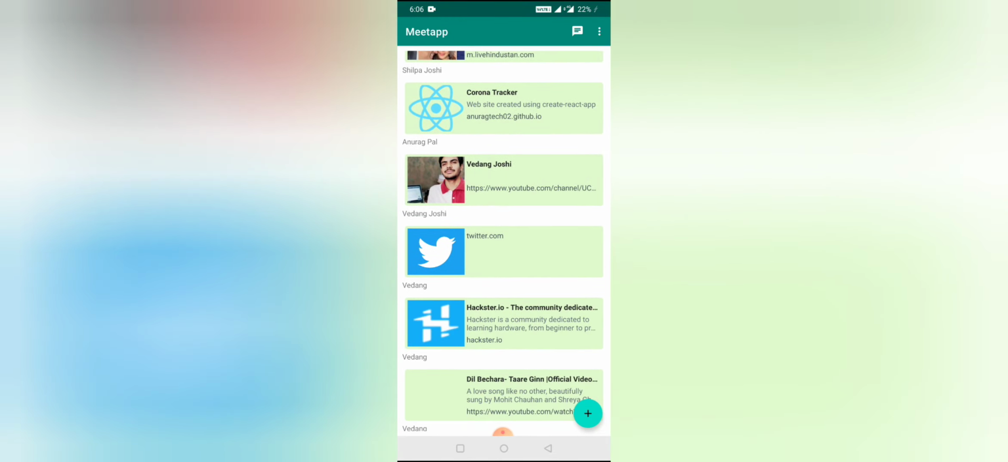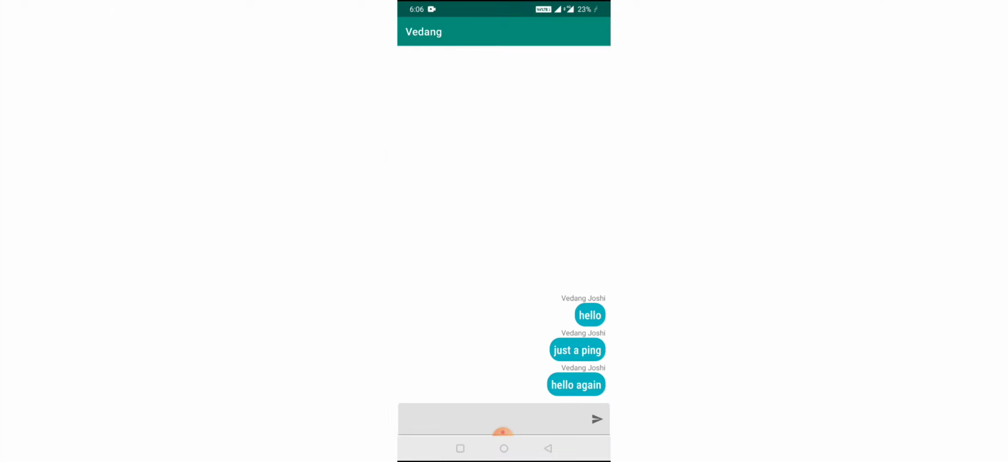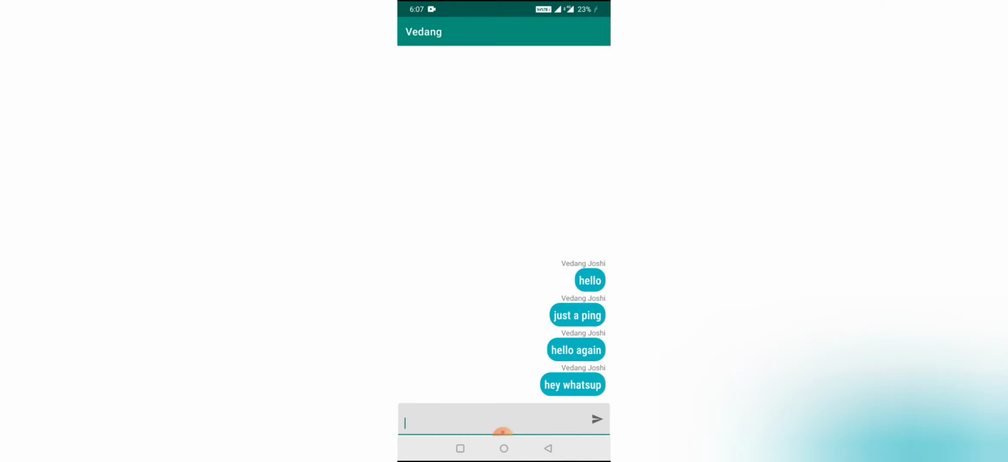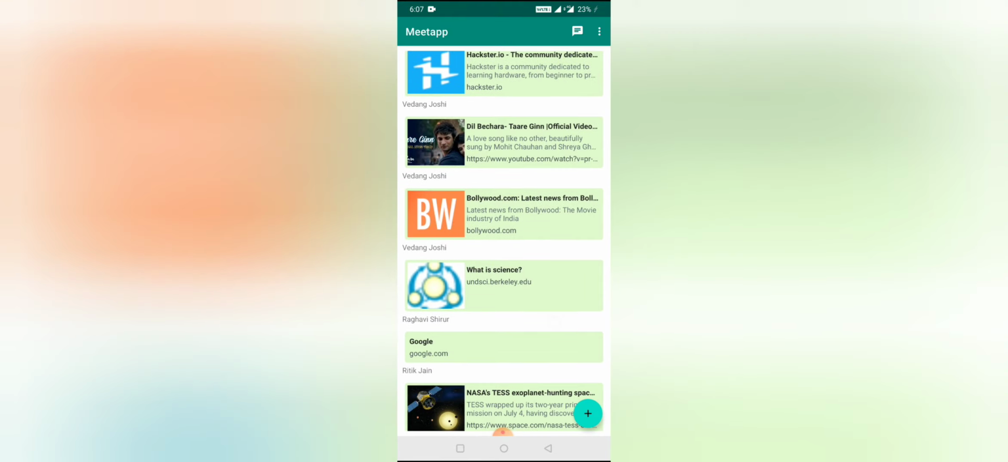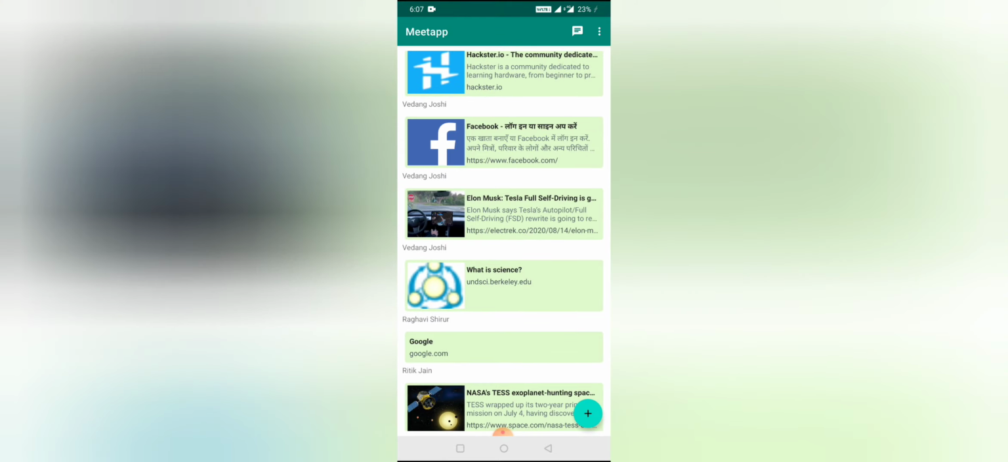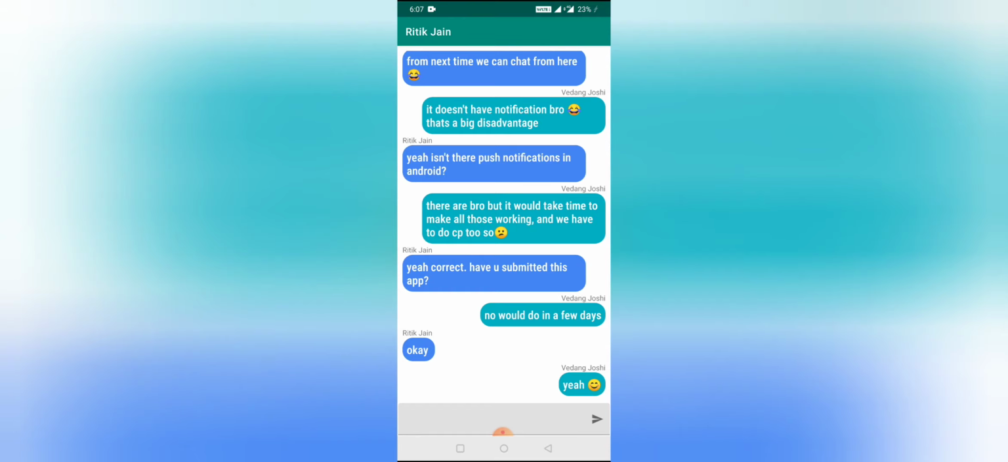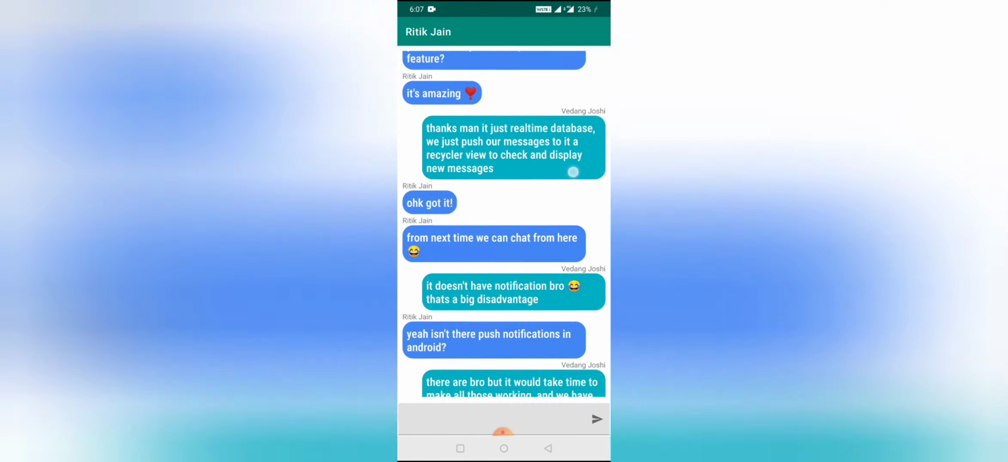I can chat with any user just by clicking on their username. As I clicked on Vedang, it opened up a chat window. I can type a message and send it. I don't have to send any friend request, but as soon as I send my first message, we both become friends. I can go to this option and check all my friends who I have had a chat with. Here is the list of all my friends. The chat app is very easy to use, has an intuitive UI and looks good.